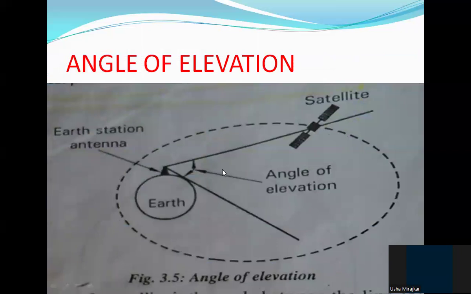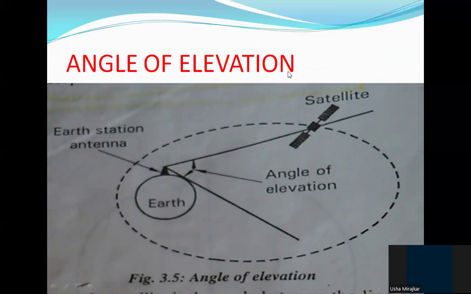Now, next is the angle of elevation. What is the definition of the angle of elevation? If you observe here, this is the Earth and this is the Earth station antenna. Now, this is the satellite, and this is the orbit of the satellite.